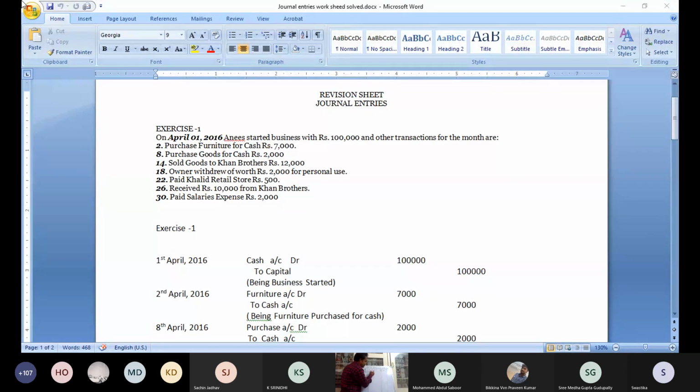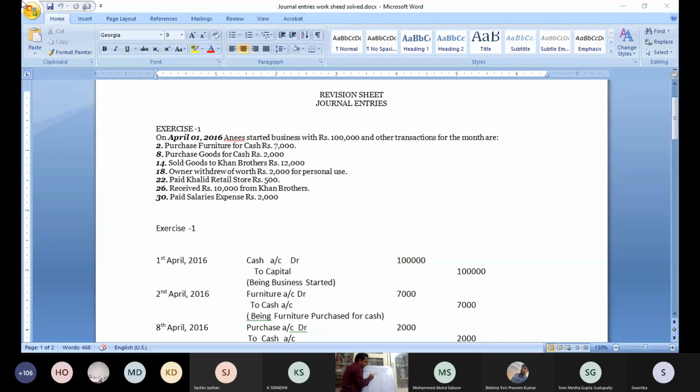Cash account debit. After the three lines, next to it, capital account. Don't get confused; within brackets you write Anis, because this amount belongs to Anis. It is Anis's personal investment. That's why I wrote capital here. Otherwise you write Anis's capital, or just capital. No problem. What is the amount? 1 lakh. Cash 1 lakh. Next to capital, credit. This total must be equal.